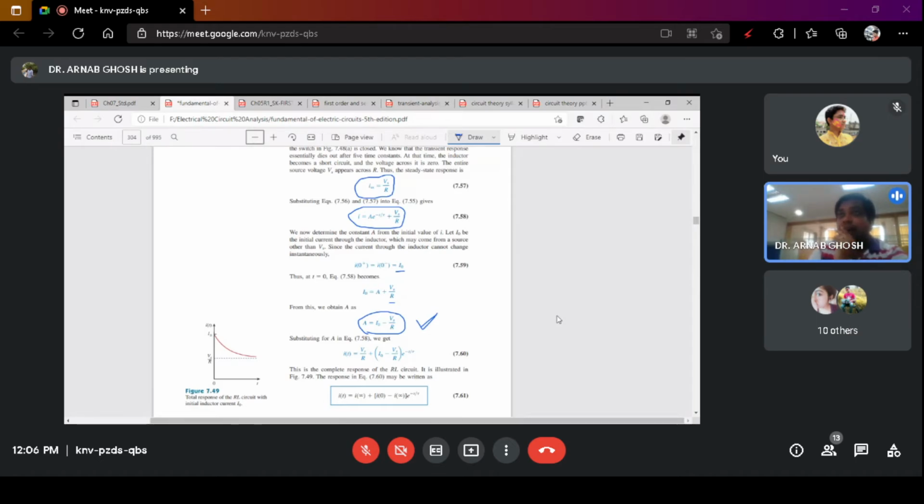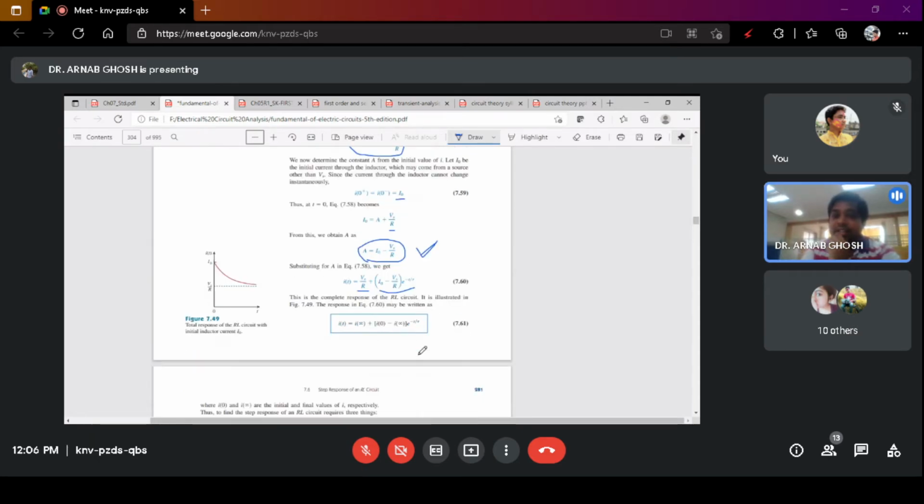So what is i(t)? It is the steady state current plus the transient state current, and the transient constant is I0 minus Vs by R. Similar to the previous expression, the general expression is I infinity, the steady state, plus I0 minus I infinity times e to the power minus t by tau, which is the transient state response.